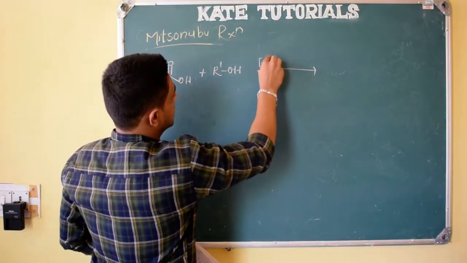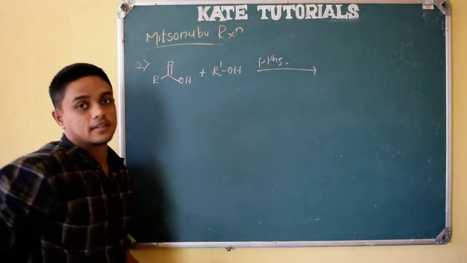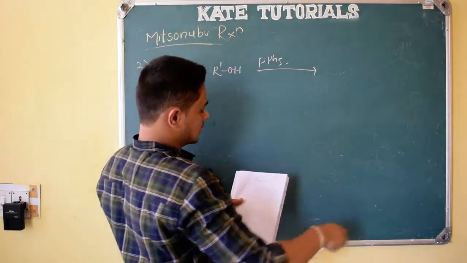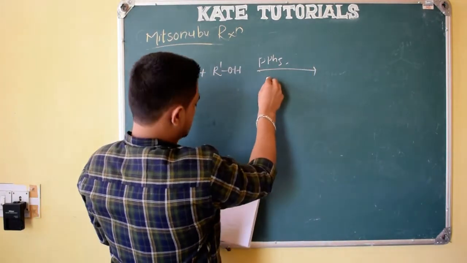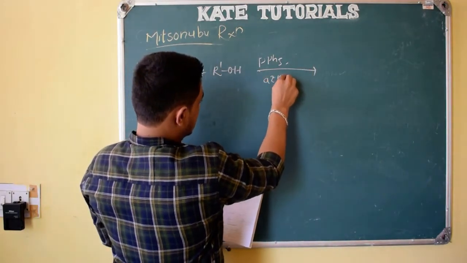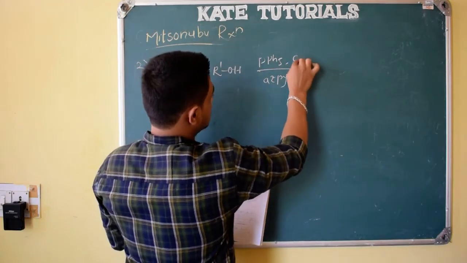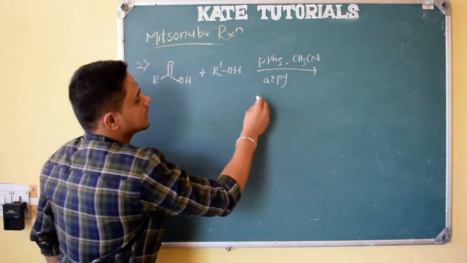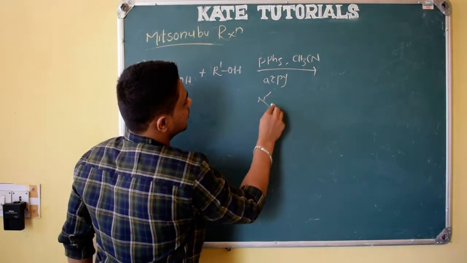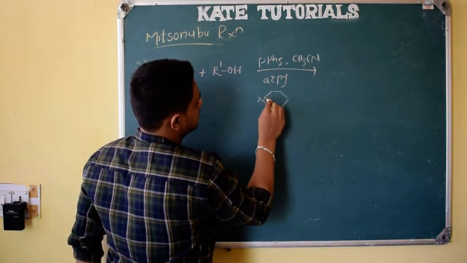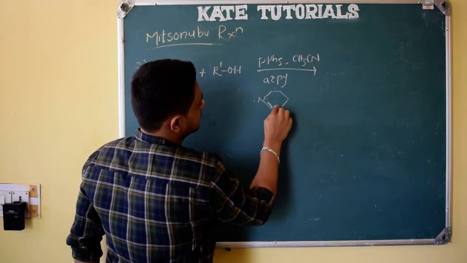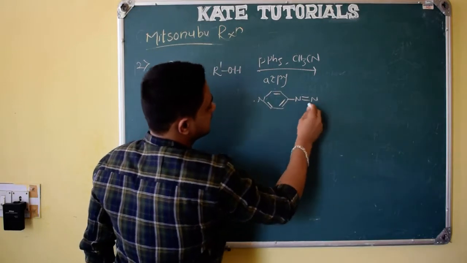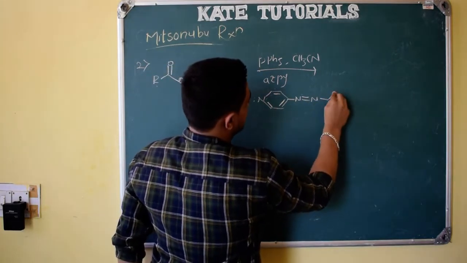We know that PPh3 and DEAD, diethyl azodicarboxylate. But here we use an azopyridine, and the solvent we use is CH3CN. What is this azopyridine? Azopyridine is a pyridine structure, you know, right? So this is pyridine. What about pyridine? Here N double bond N. This is nothing but azopyridine.